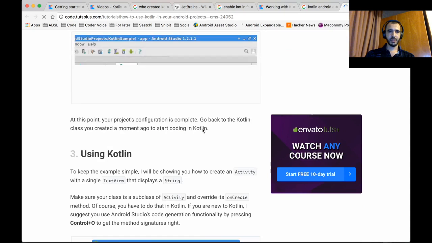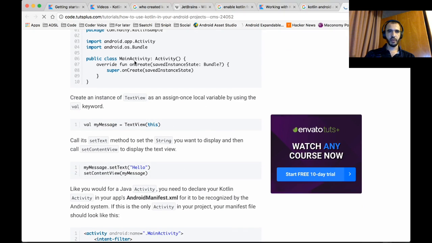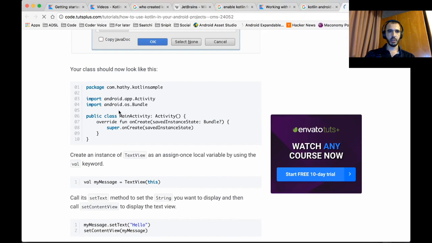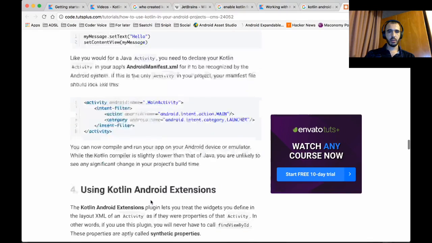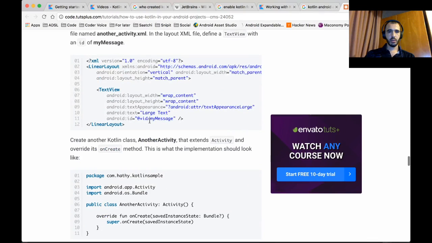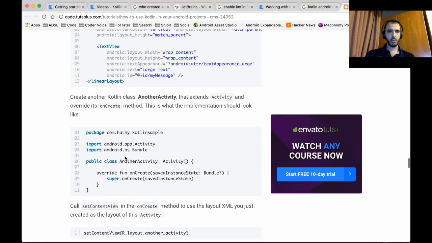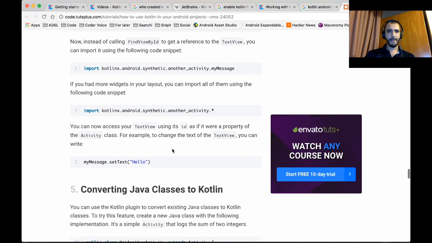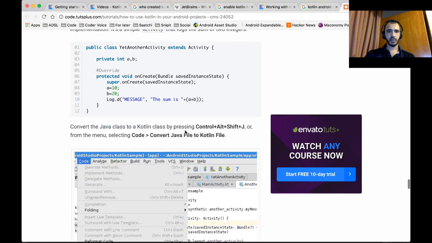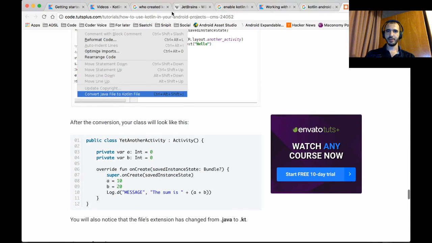No, they're still starting a new project here. Okay, they've already implemented Kotlin here. Using Kotlin, okay. Let's not create an activity similar to the one I created in the first step. Okay. Converting Java classes to Kotlin. Oh, see, this guy is doing the same thing as over there.